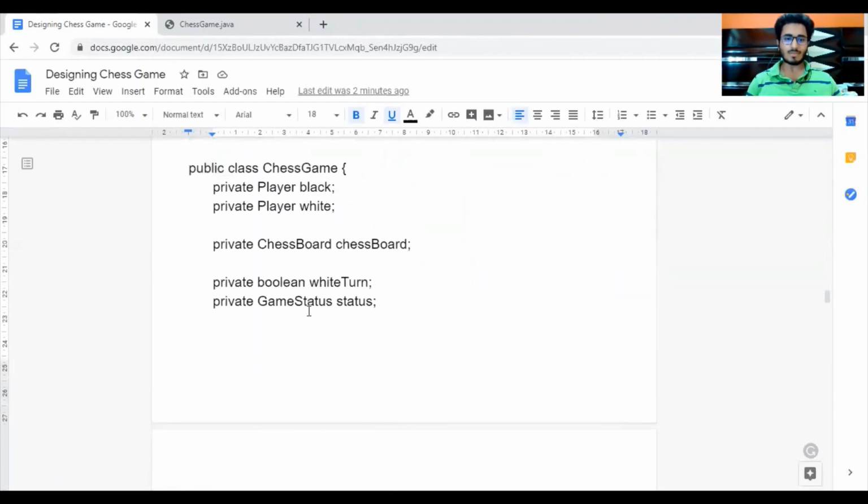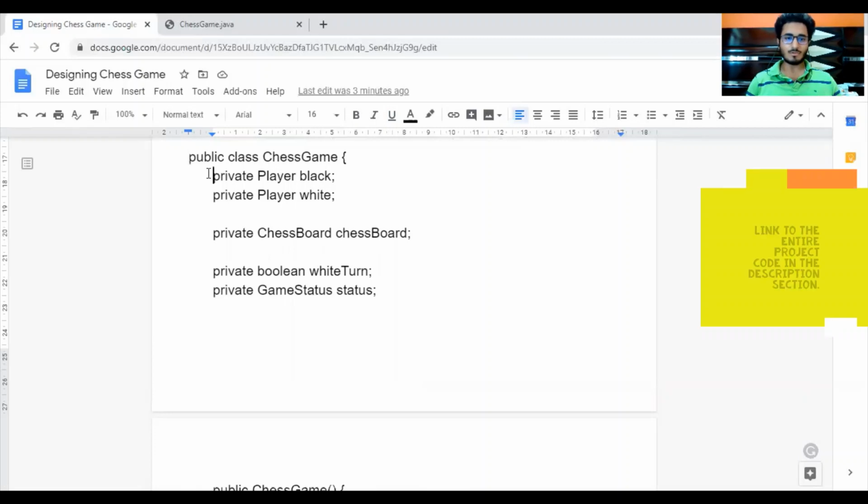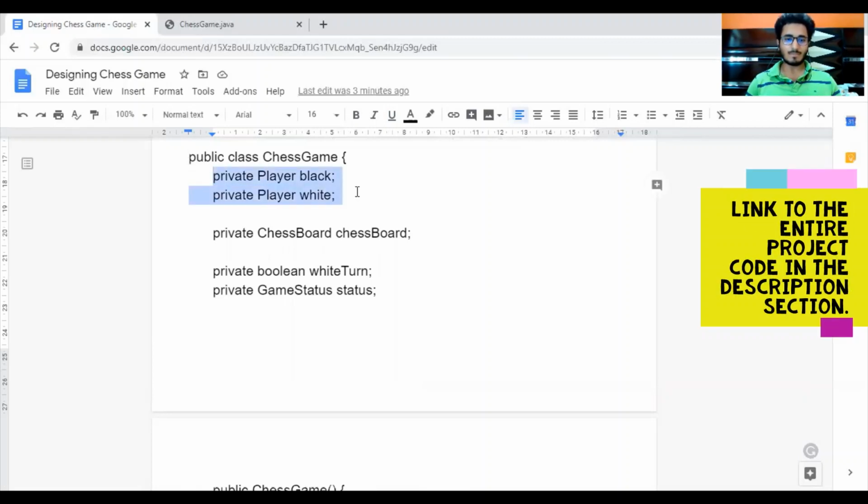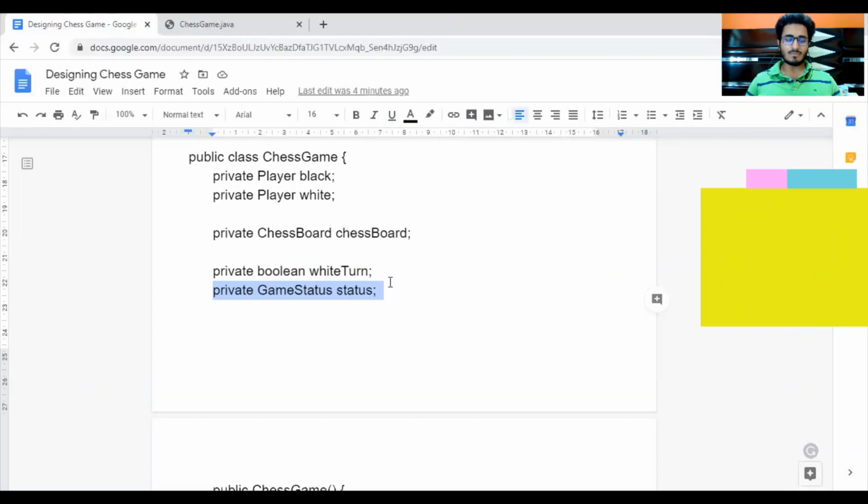Now about our chess game class, we need 2 players, that is a black team player and a white team player. Then we need a chessboard. Then we need to maintain whose turn it is. So if currently the turn is of the white player, then white turn is true, else it is false. Also, anytime we need to maintain the status of the game to identify if the game is still active or if the game has ended.